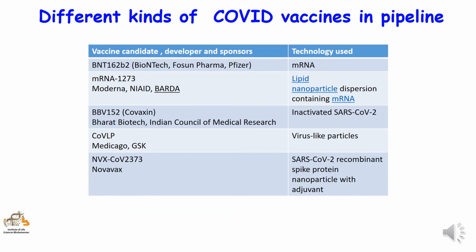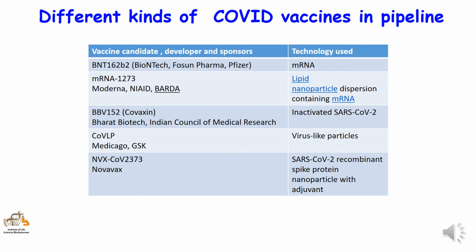These are some of the different kinds of COVID vaccines in the pipeline. BNT162b2 from Pfizer and mRNA-1273 from Moderna are using mRNA-based technologies and are under consideration to be used in Western countries. Covaxin by Bharat Biotech in collaboration with ICMR is attempting to use inactivated SARS-CoV-2 as vaccine.